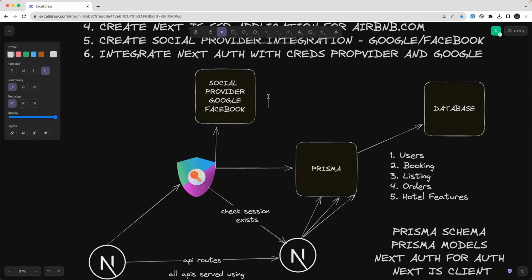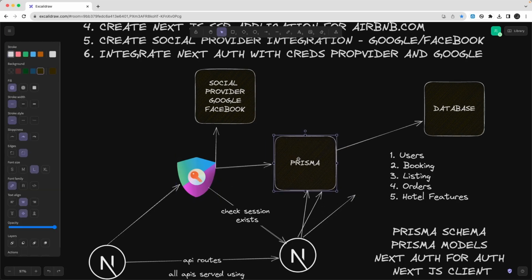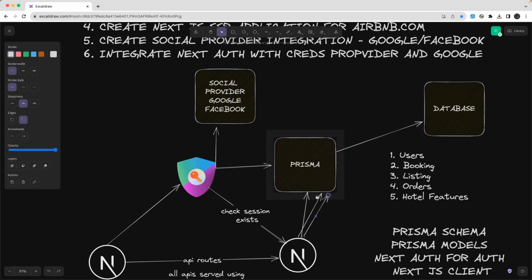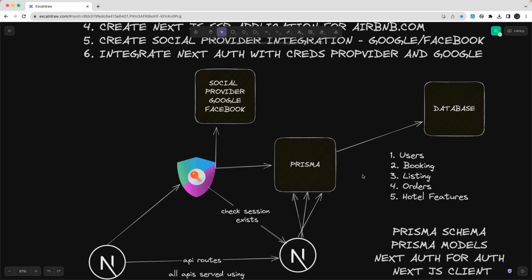What you need to do is go to the Google developer console and Facebook developer console, create an application there, get the client ID and secret, and configure them in this Next.auth library. That will help you log in with Google and log in with Facebook. Earlier we used to use different libraries for it, so Next.auth is streamlining the process, and we can also log in with a username and password which is already in the database with the help of Prisma. So this is our simple architecture.